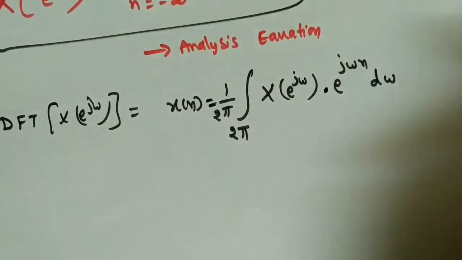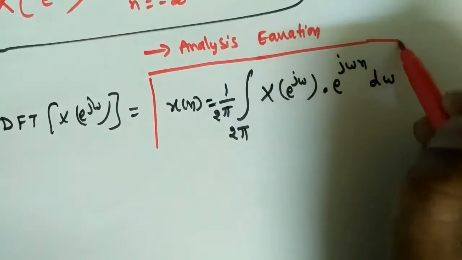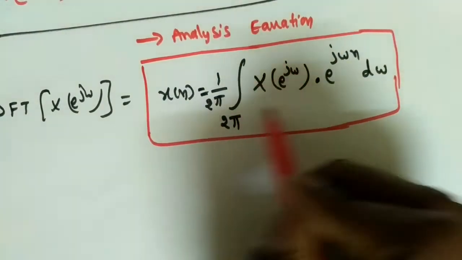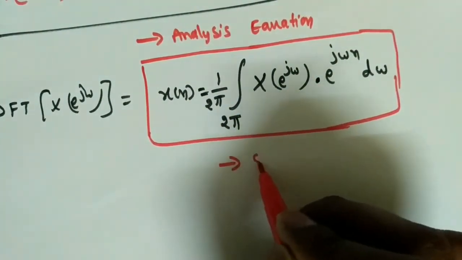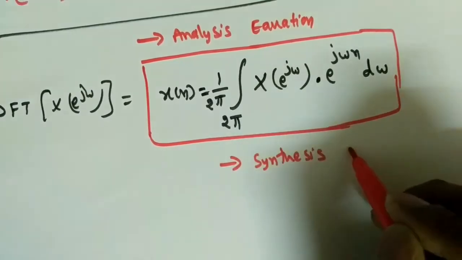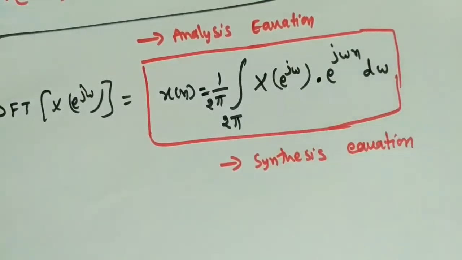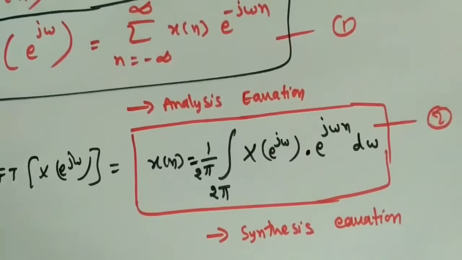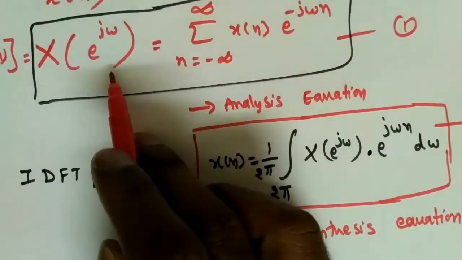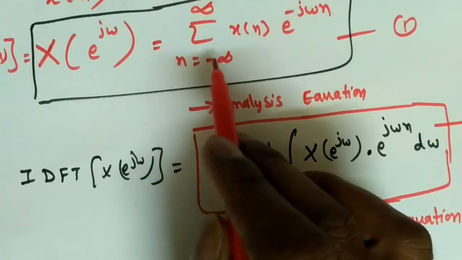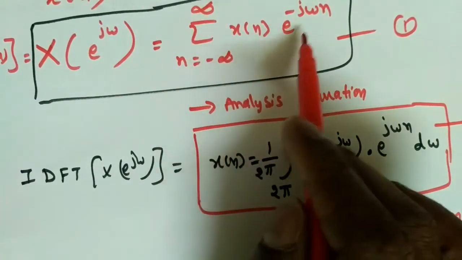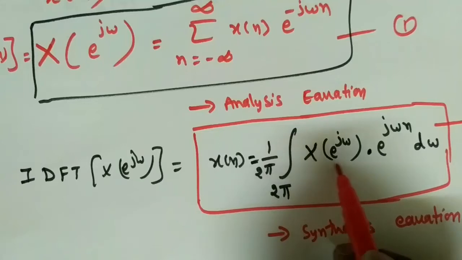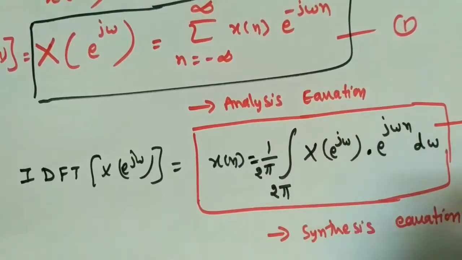So this is called the synthesis equation. x of n is equal to 1 by 2 pi integration over one period, because we are finding the inverse Fourier transform, of X of e power j omega e power j omega n d omega. This is called the synthesis equation. Generally these two, equations 1 and 2, are called the discrete time Fourier transform pair. So capital X of e power j omega is equal to sigma n equals minus infinity to infinity x of n e power minus j omega n, and x of n is 1 by 2 pi integration over one period X of e power j omega into e power j omega n d omega.